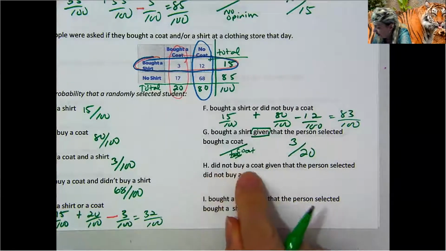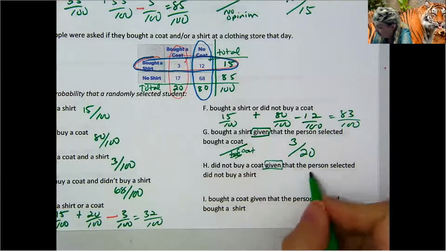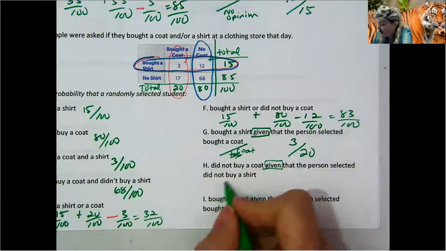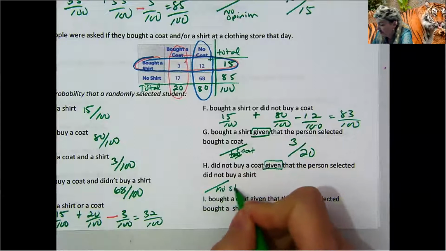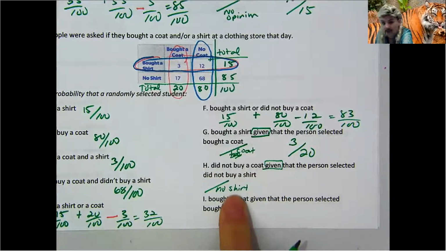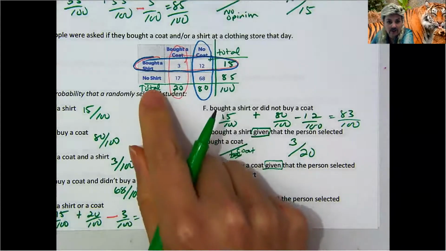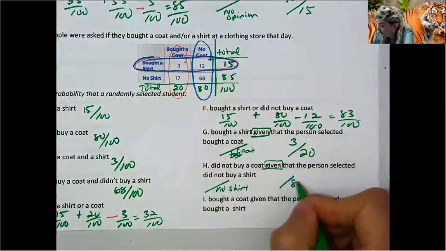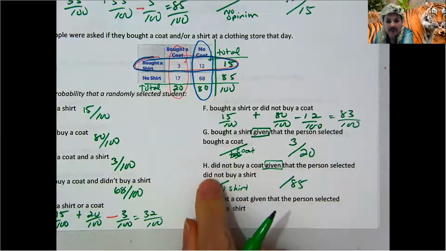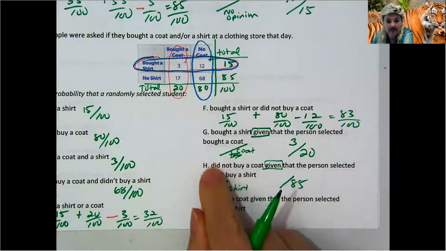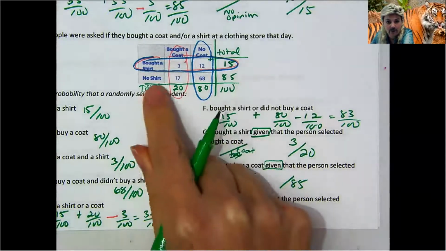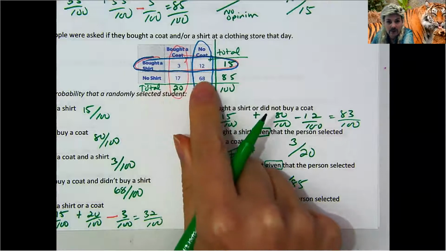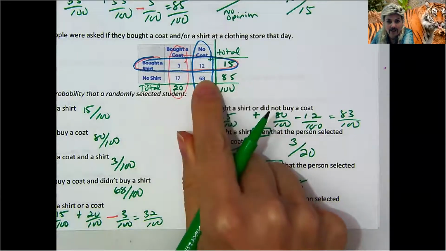Next one. Did not buy a coat given the person selected did not buy a shirt. So no shirt is our new given here. If we did not buy a shirt, how many people is that? 85. Out of these 85 people that did not buy a shirt, how many did not buy a coat? So no coat. 68 out of the 85 did not buy a coat.